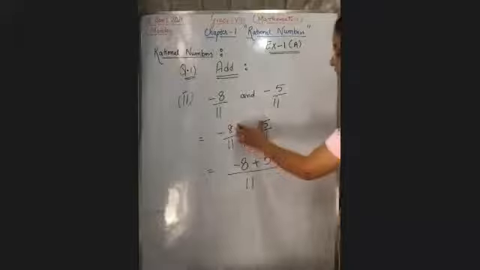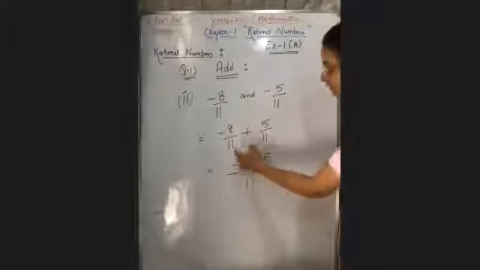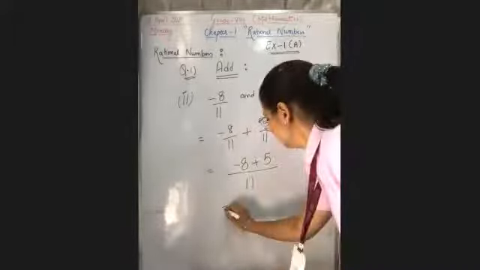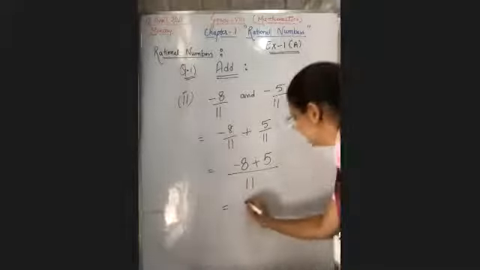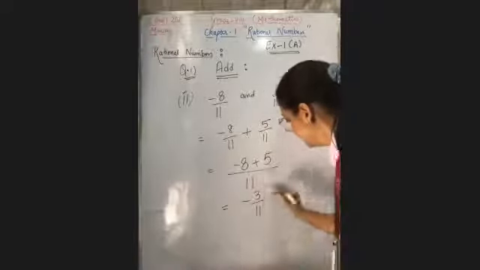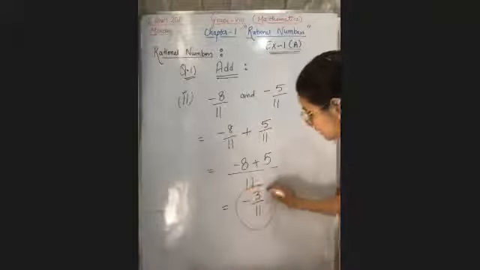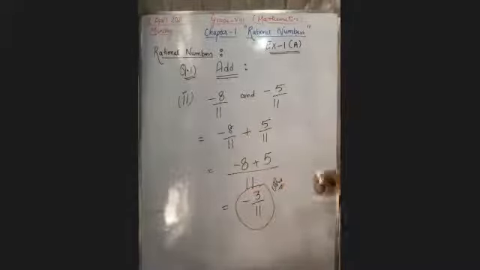You have to write down the numerators as they are if the denominator is the same. Now minus 8 plus 5, how much? Very good. Minus 3 upon 11. Now you can't cancel it. This will be your answer.